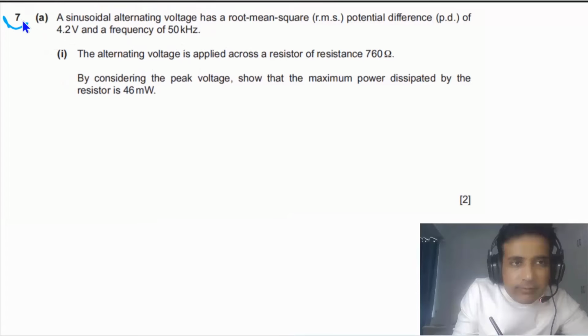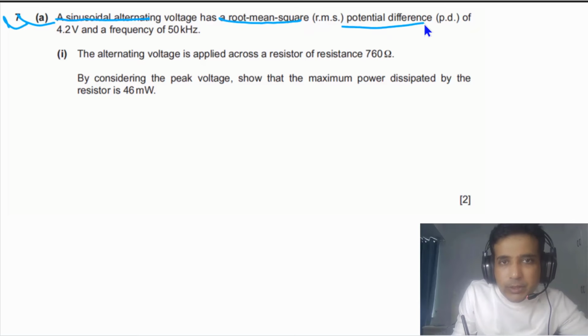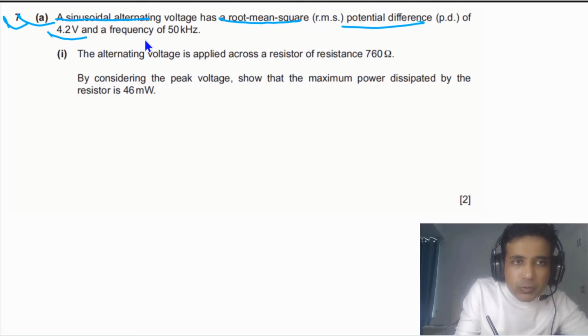For question number 7, part A, it is given to us a sinusoidal alternating voltage with a root mean square potential difference of 4.2 volts and a frequency of 50 kilohertz.